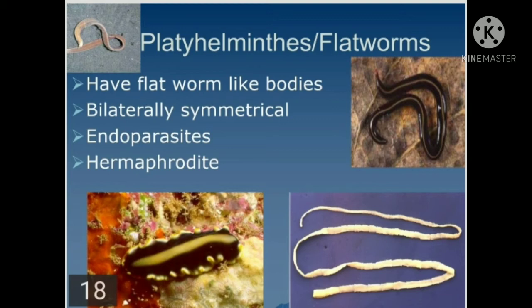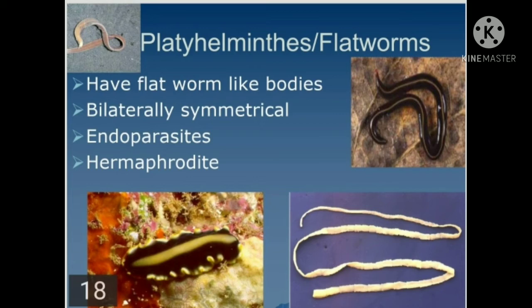Some more things regarding the phylum Platyhelminthes. The body of these animals is dorso-ventrally flattened. It means from the dorsal side and from the ventral side, the body is flattened enough. Hence they are called flatworms. The animals are acoelomate, which means they don't have a cavity or coelom.